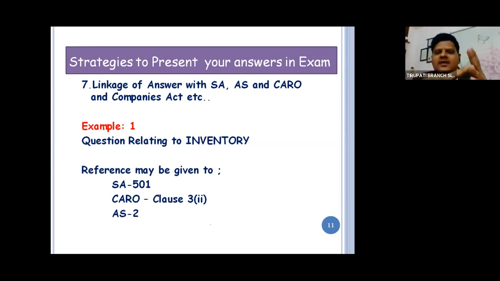Inventory, litigation and claims, segment reporting. There is an inventory point, so go and quote standard number 501. In CARO, we have read clause number 3(ii). Give a reference to accounting standard number 2, valuation of inventories. Linkage is over. Full marks.